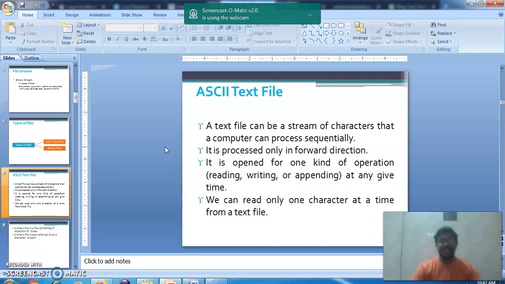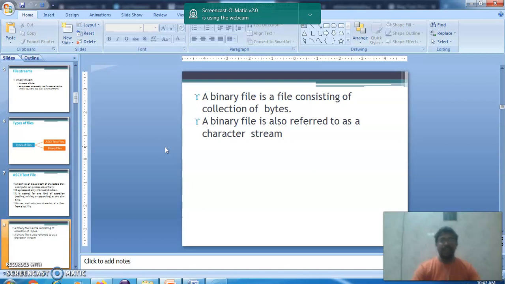So what is a text file? It is a stream of characters that the computer can process sequentially. It is processed only in the forward direction. It is open for one kind of operation: reading, writing, or appending. Appending means the data is already available, and with that data, we can extend it. A binary file consists of a collection of bytes, and a binary file is also referred to as a character string.